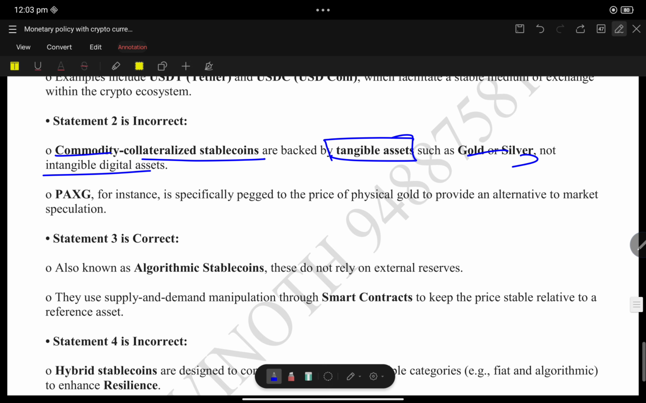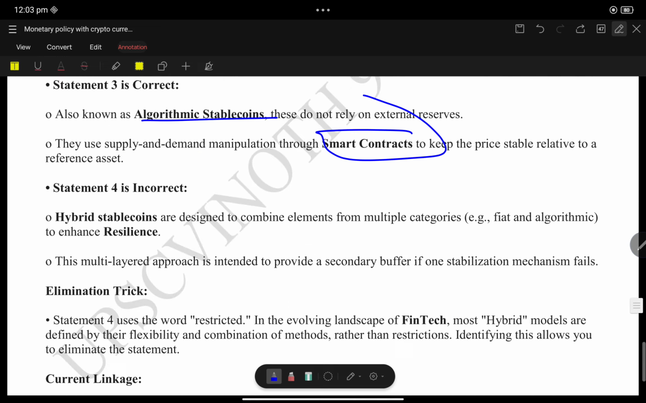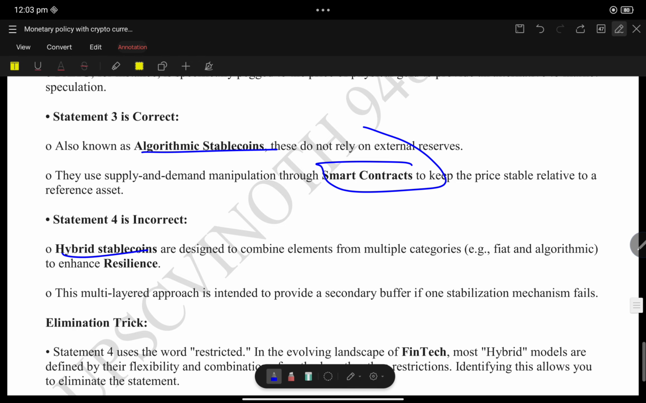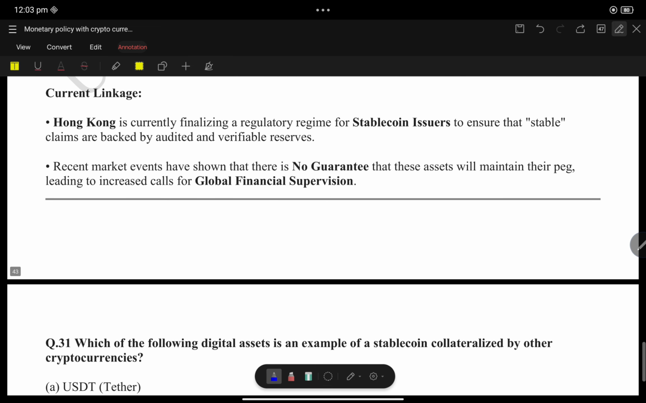Statement 3 is correct. Algorithmic stablecoin works by smart contract, and this is non-collateralized. Hybrid stablecoin, statement 4, is a combined element of multiple categories, fiat and algorithm, to enhance resilience. Okay. So Hong Kong is currently finalizing the regulatory regime for stablecoin issuers.